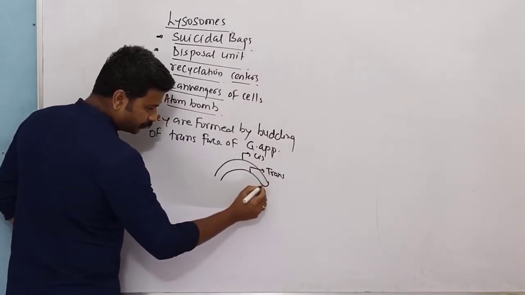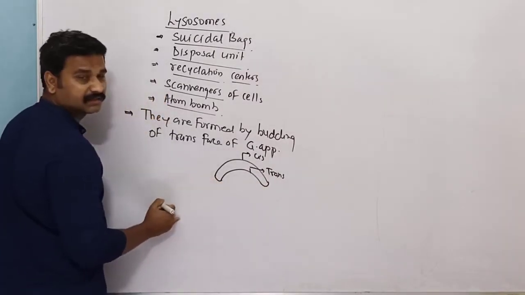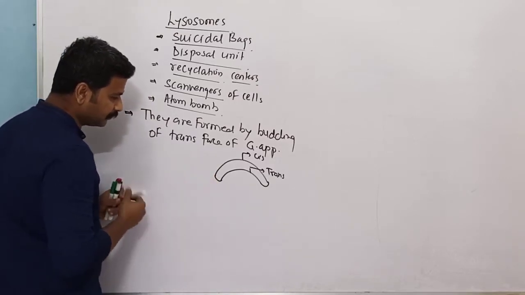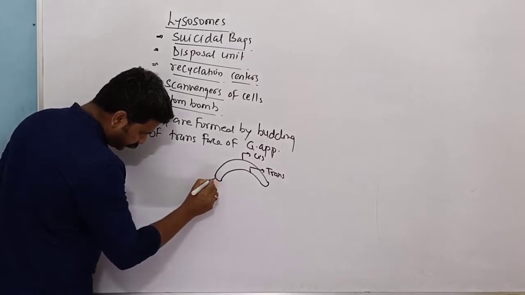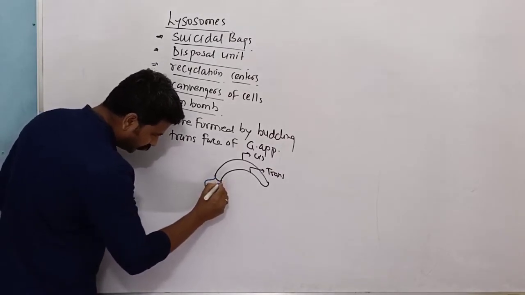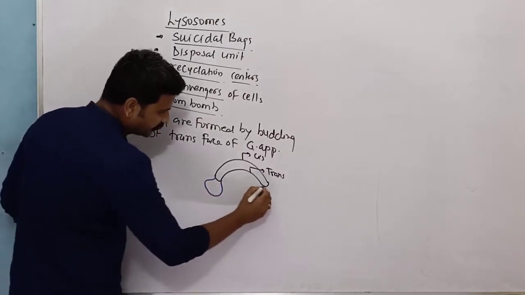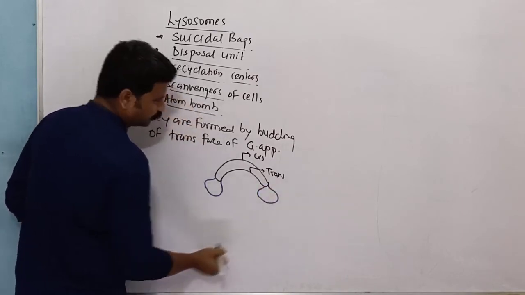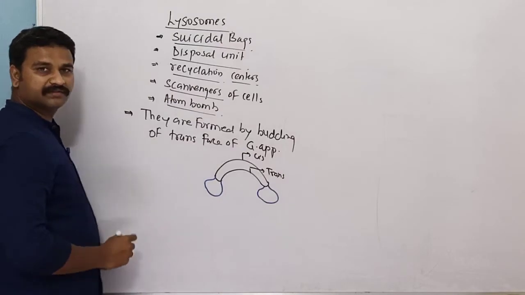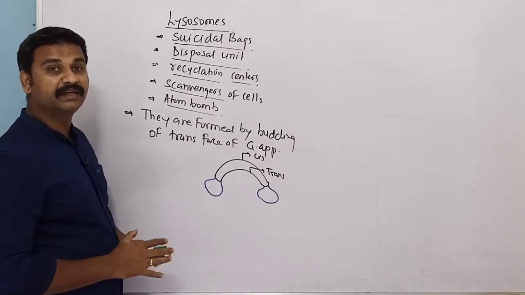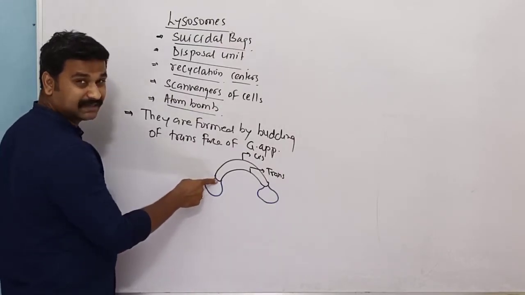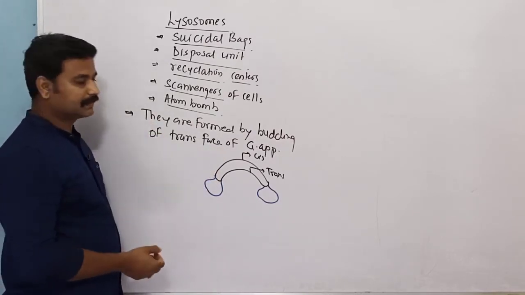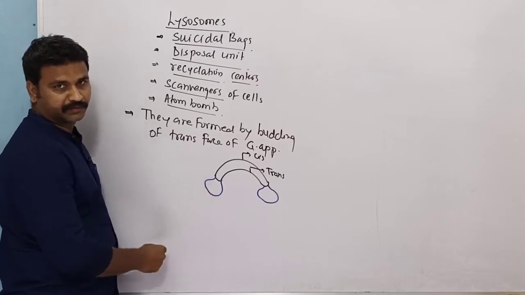The terminal portion of this cisterna will bud to give rise to a vesicular structure, also called a Golgian vacuole, and these Golgian vacuoles are nothing but the lysosomes. So the last portion of the cisterna buds off to form our lysosomes.